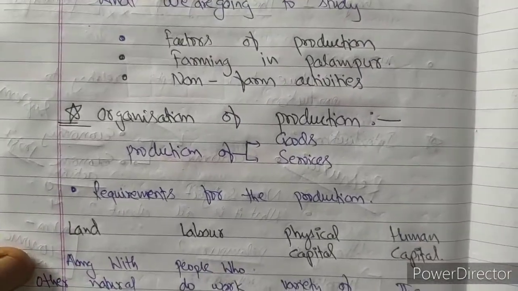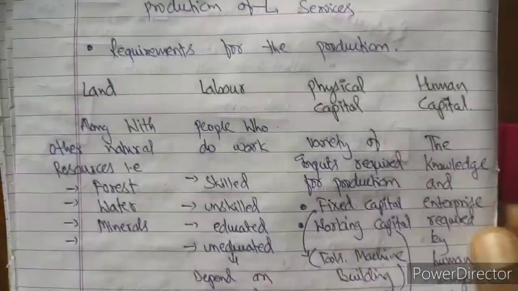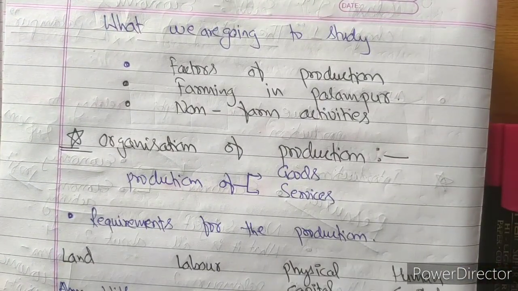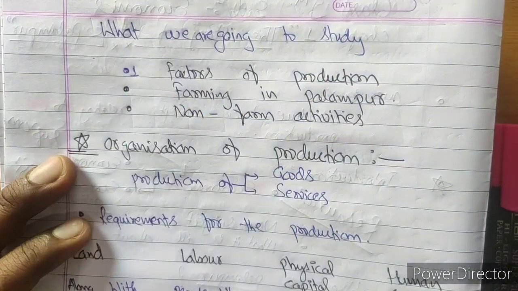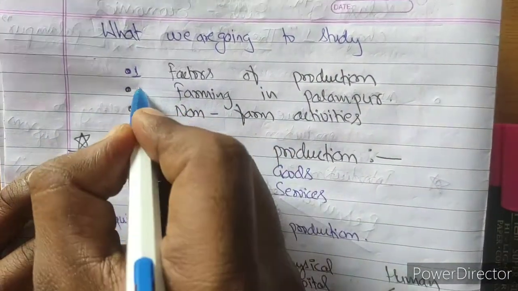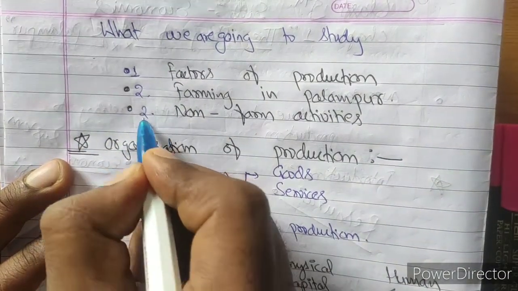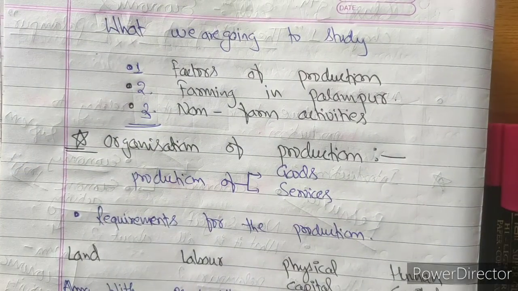Okay, next is what we are going to study in this chapter. The first thing we will discuss is the factors of production. Second is farming in Palampur. Third is non-farming activity. The whole chapter, Story of Village Palampur, is divided into these three broad parts.